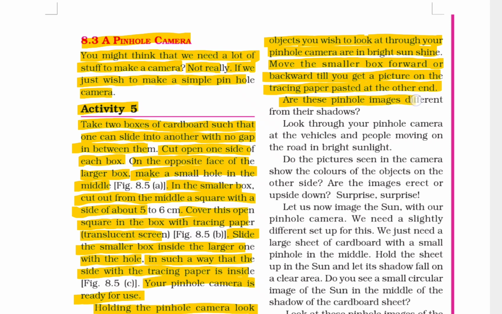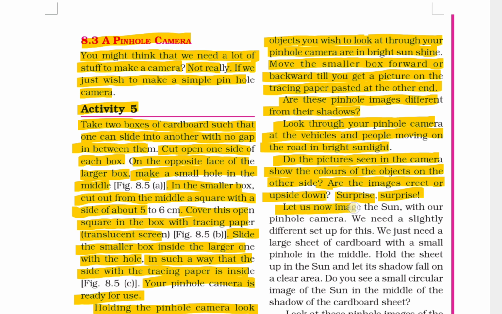Are these pinhole images different from their shadows? Look through your pinhole camera at vehicles and people moving on the road in bright sunlight. Do the pictures in the camera show the colors of the objects on the other side? Are the images erect or upside down? Surprise, surprise. Let us now image the sun with our pinhole camera.